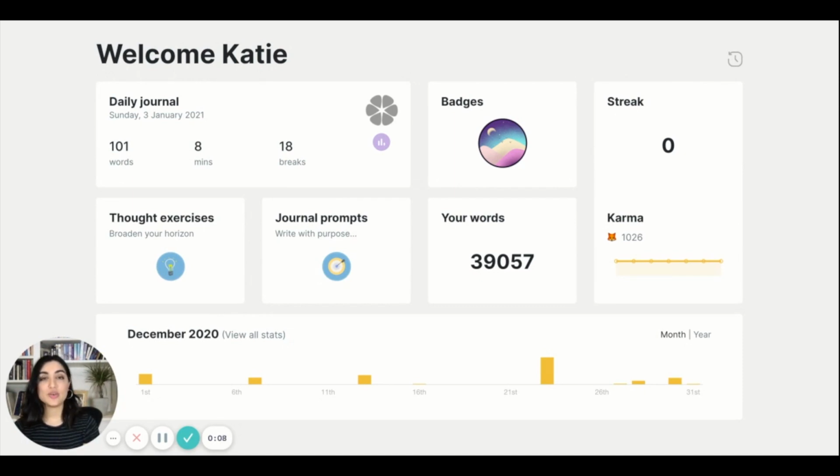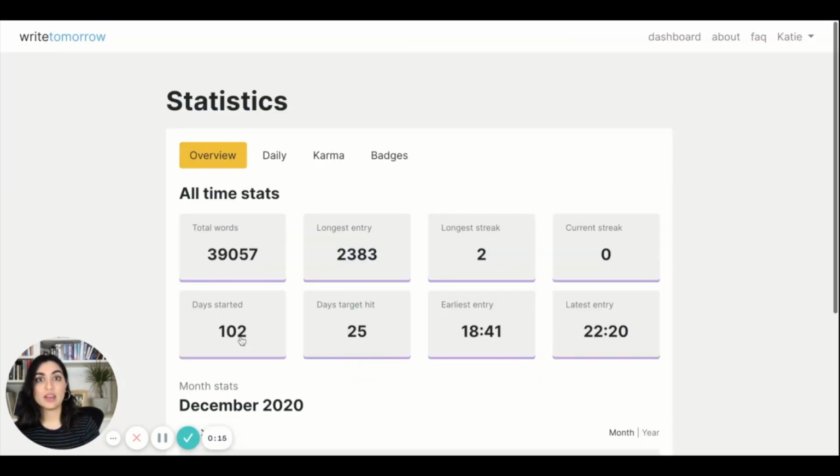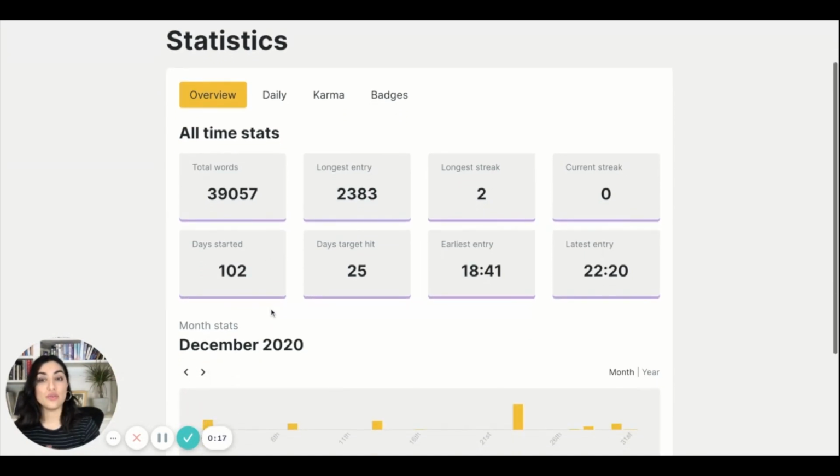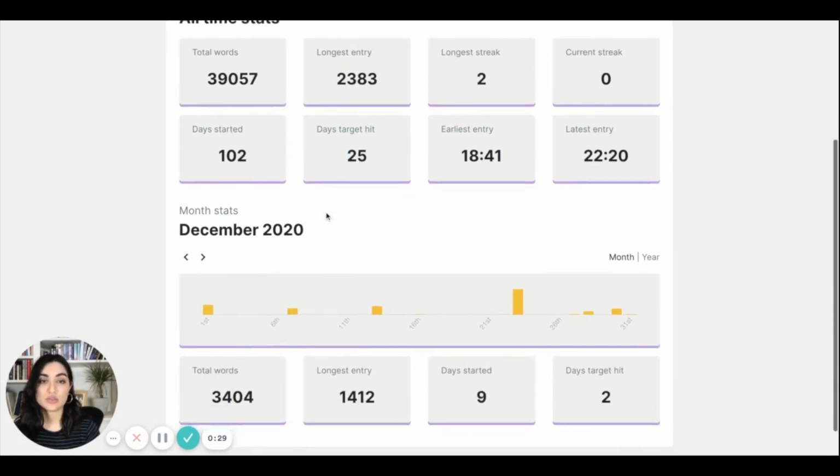So to get to your general area of your statistical account, you just want to go to view all stats at the bottom here, and this will take you to the overview. So this is really just high level stuff: total words you've written on the website, number of days since you've joined, and the number of days you've hit target. You've obviously got your longest entry, your longest streak, all that sort of stuff.